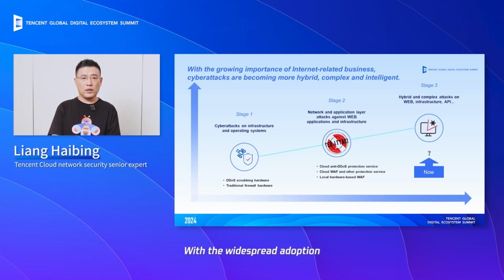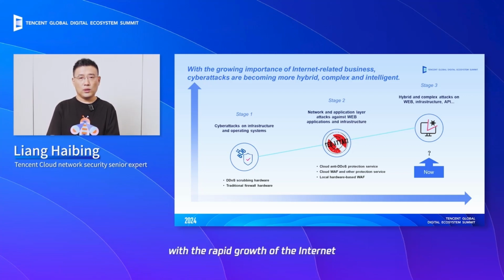With the widespread adoption of web application in 2000, we saw a significant increase in the usage of HTTP 1.0 and 2.0 on the internet. At the time, many infrastructures were exposed to public networks. At that time, cyber attacks primarily targeted web applications and infrastructures. During this stage, we enhanced web protection by introducing Cloud WAF services. At the time, due to the limitations of our on-premise security devices, we launched Cloud Anti-DDoS services. This stage lasted until around 2010.